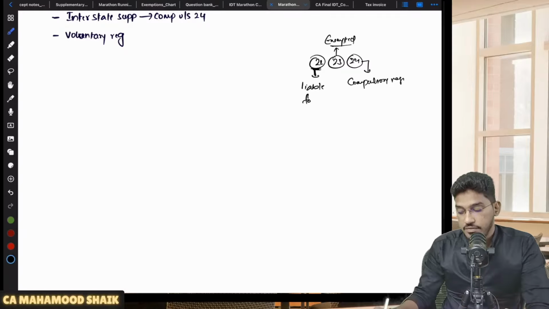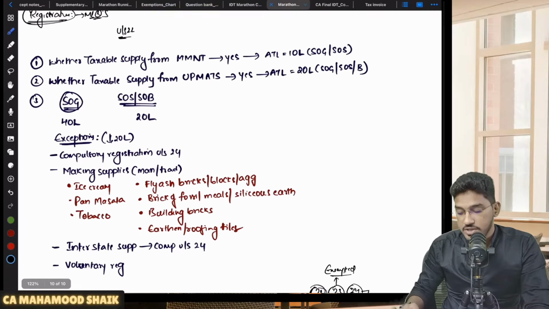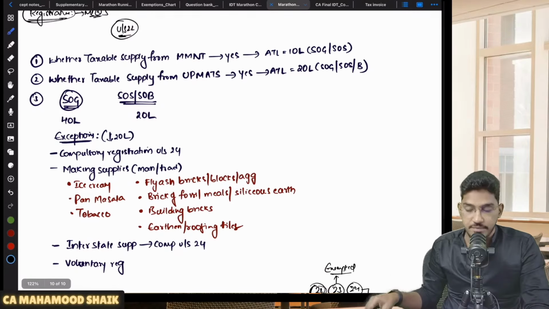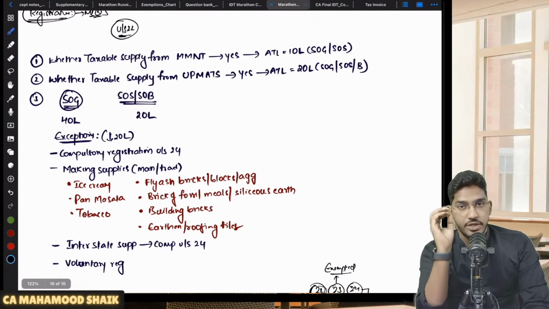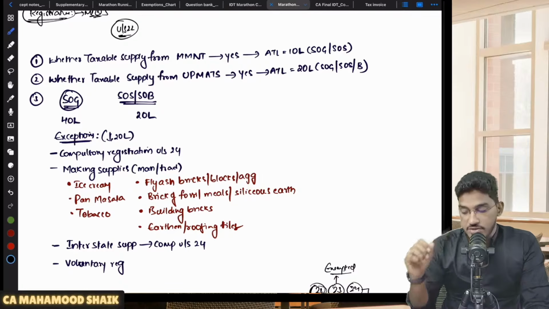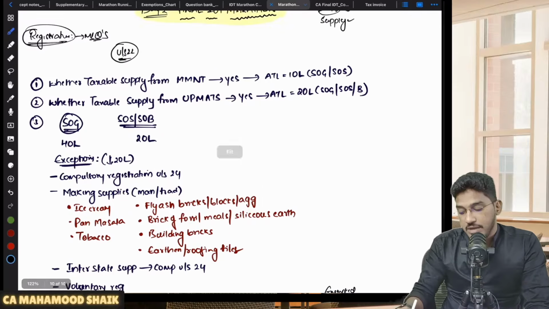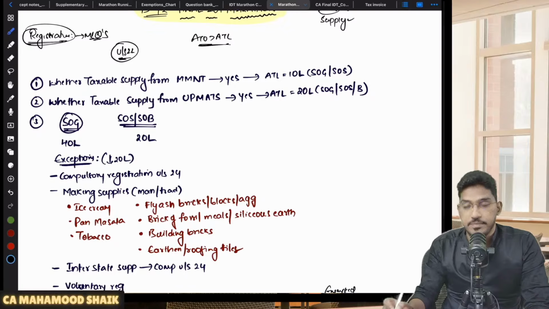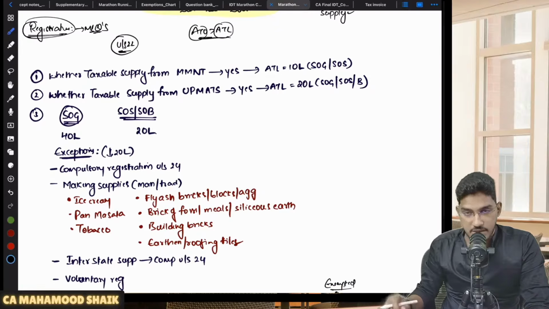Then we have section number 24, which is talking about the persons who are liable for compulsory registration. So first I will be addressing section number 22. Under section number 22, when a person will become liable for registration, this is what I have given. A person will become liable for registration when their aggregate turnover exceeds the applicable threshold limit.